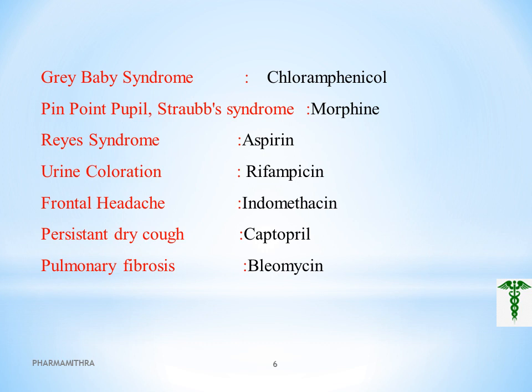And persistent dry cough. We already discussed that dry cough is associated with the ACE inhibitors, and among that category the captopril will come. The persistent dry cough is associated with the drug captopril, which comes under the category of ACE inhibitors. Pulmonary fibrosis is associated with the drug bleomycin. Pulmonary fibrosis means the lung tissue gets damaged and scarred, which is associated with the drug bleomycin.